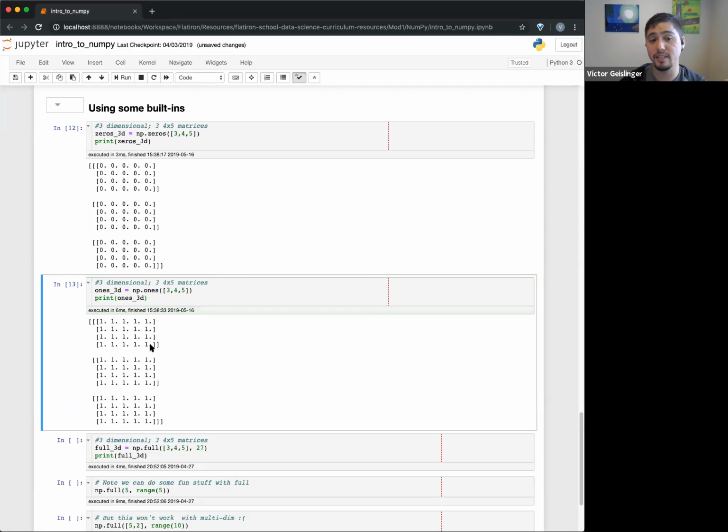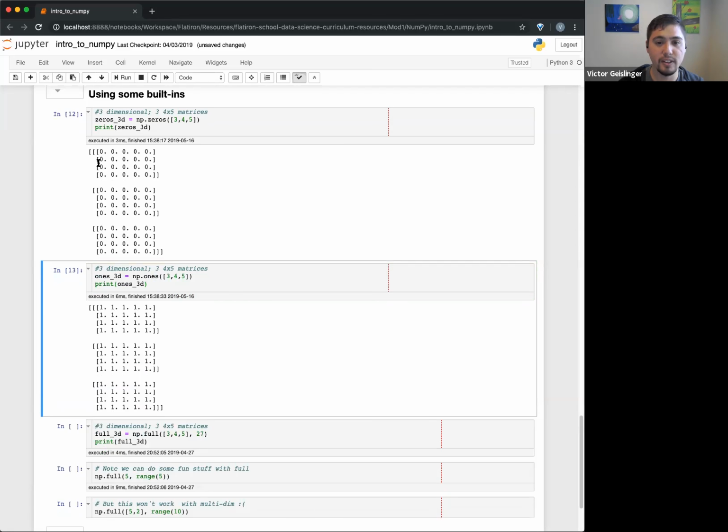It shows just a bunch of ones. All right, so pretty simple, right? If you understand how to do zeros, you should be able to do ones pretty quickly. And this is useful for certain arrays where we want to do some operations very quickly.